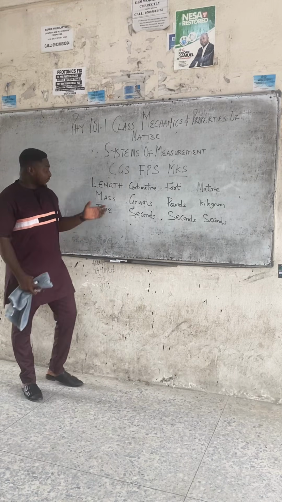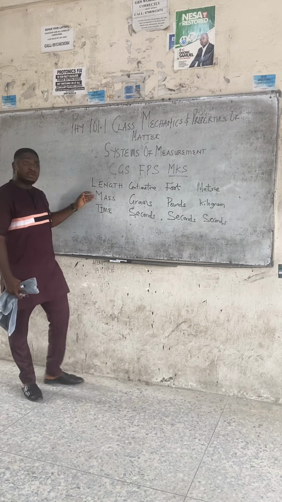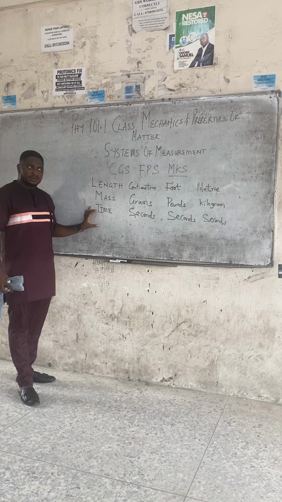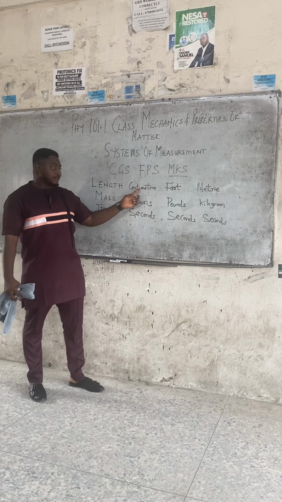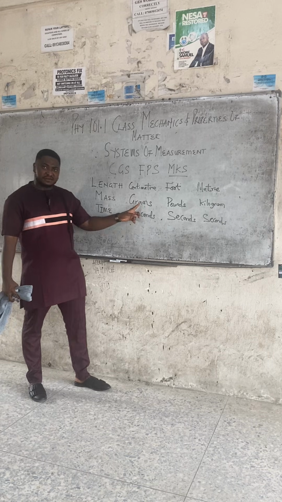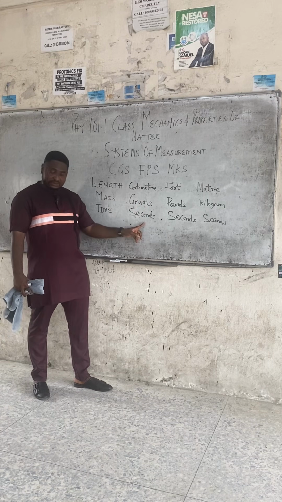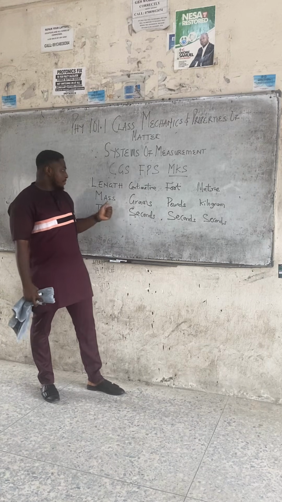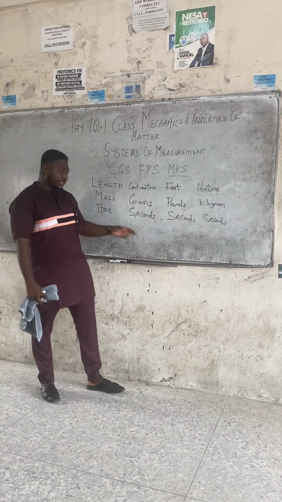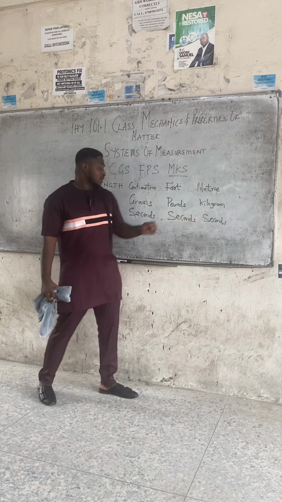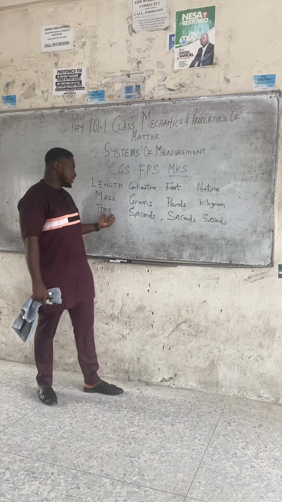Now, when we first started studying physics, we had only three quantities. The first three quantities in physics were length, mass, and time. That's why we have just three units for them. So in the CGS system, length was measured in centimeter, mass in grams, time in seconds. In the FPS system, length was measured in foot, mass in pounds, time in seconds. And in the MKS system, length was measured in meter, mass in kilogram, time in seconds.